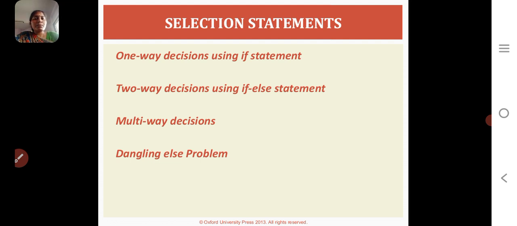The selection statements are classified into four types: one-way decision making, two-way decision making, multi-way decision making, and dangling else program. The dangling else program is classified into two: nested if and switch statement. So these are the basic control statements in C language.